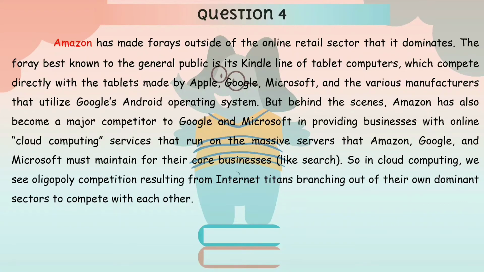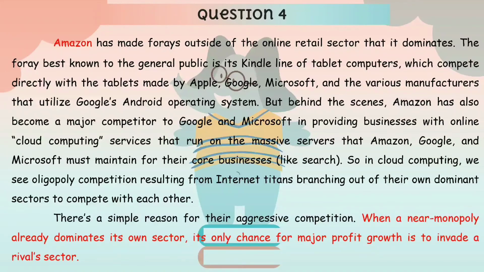But behind the scenes, Amazon has also become a major competitor to Google and Microsoft in providing businesses with online cloud computing services that run on the massive servers that Amazon, Google, and Microsoft must maintain for their core businesses like search. So in cloud computing, we see oligopoly competition resulting from internet titans branching out of their own dominant sectors to compete with each other. There's a simple reason for that aggressive competition. When a near monopoly already dominates its own sector, its only chance for major profit growth is to invade a rival sector.